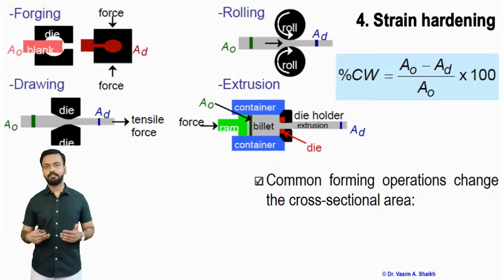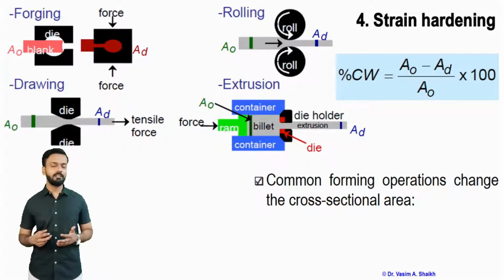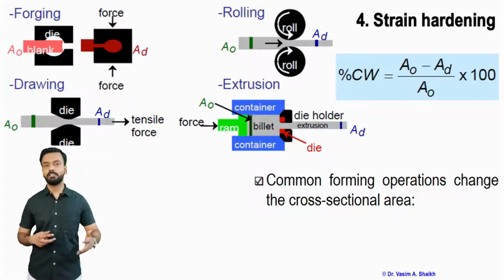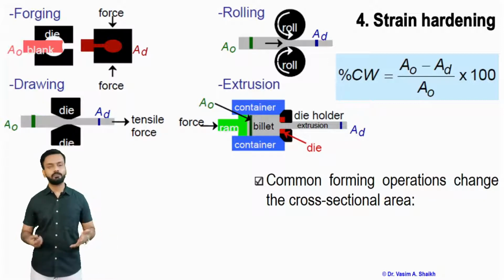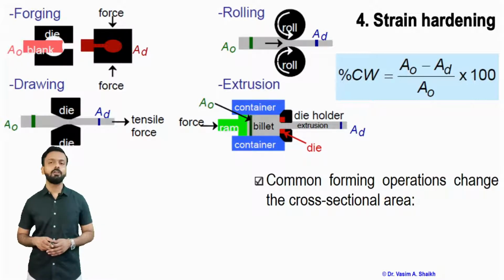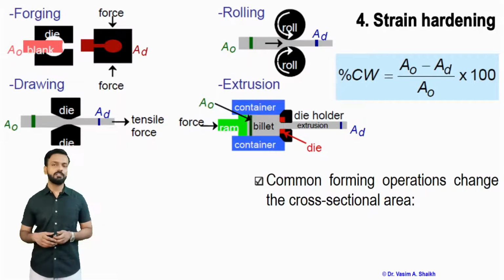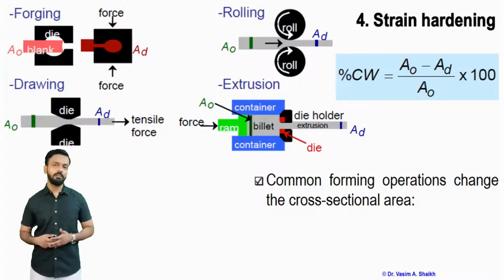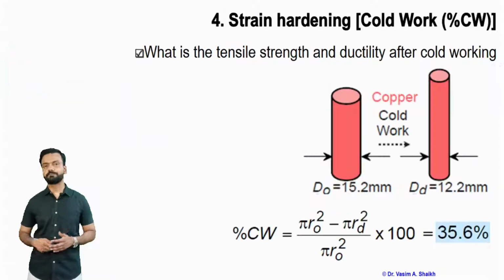As this cold working increases, the material changes shape and size. As the percent cold work is increasing, the material becomes more and more stronger. So forging, drawing, rolling, extrusion, all these are forming processes by which we can change the shape of the material from the original to the deformed. The more we deform the material by cold working, the harder and stronger it becomes.